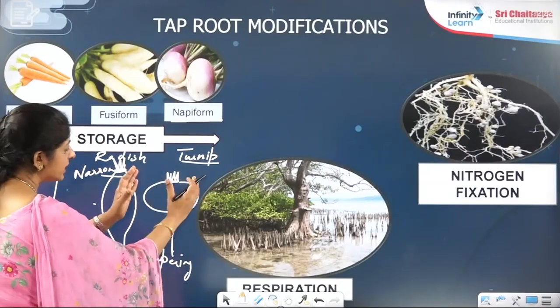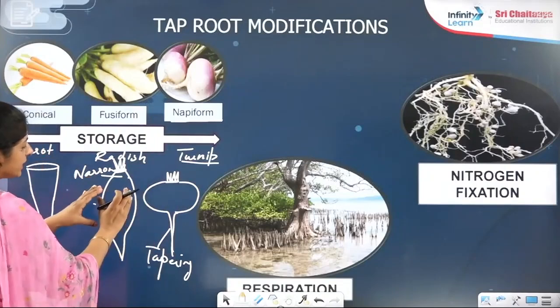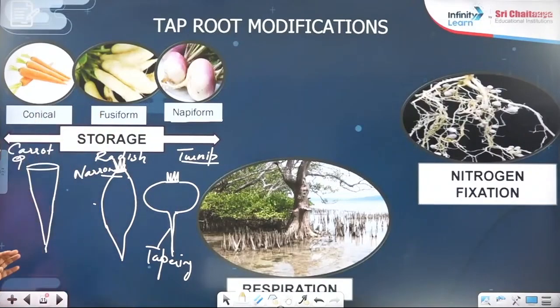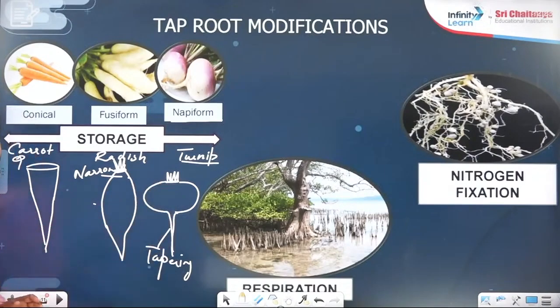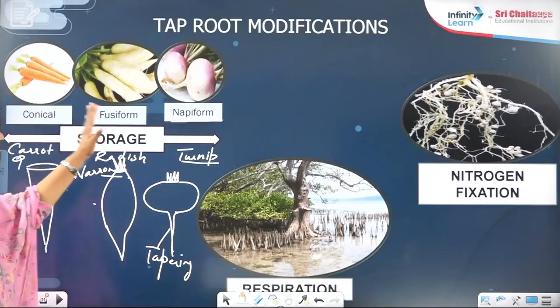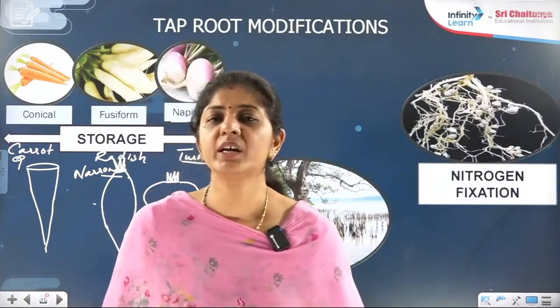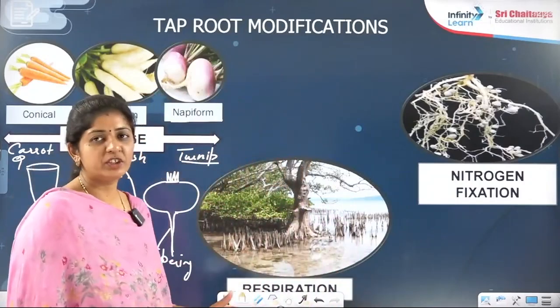This is very swollen at the base, suddenly tapering. That is napiform. Swollen in the center, narrow at both sides, that is fusiform, right? This one becomes narrow towards only one end. So there is a difference between conical, fusiform and napiform, and they are storing an abundant amount of food, right?